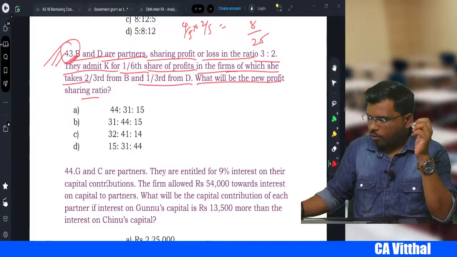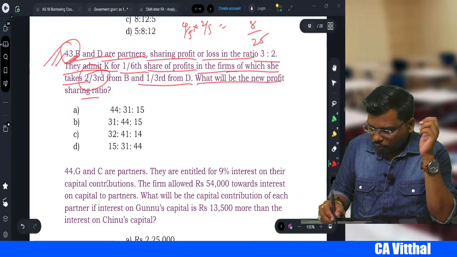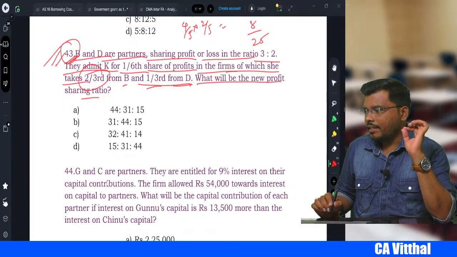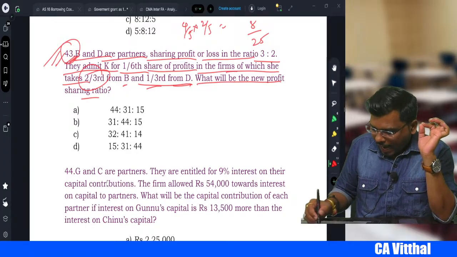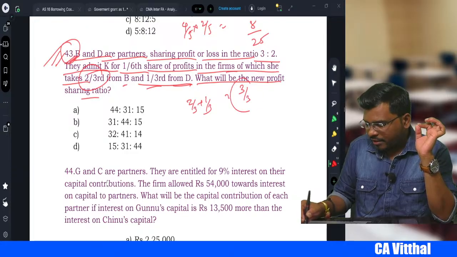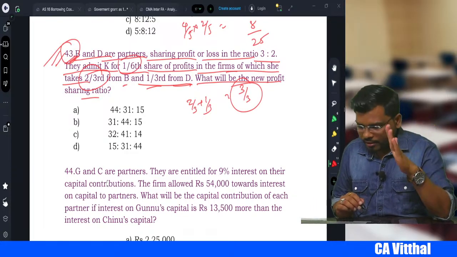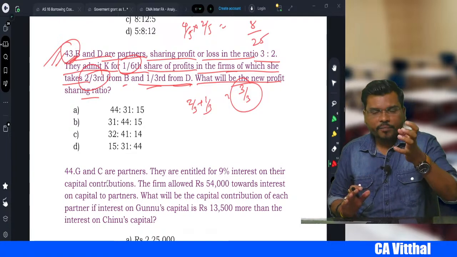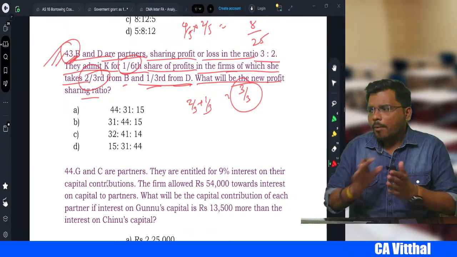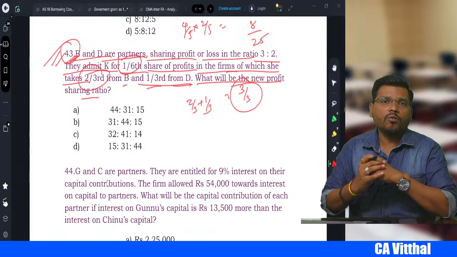So how to solve this, sir? It is very simple. Now 2/3, who has given, sir? B has given, and 1/3, who has given, sir? D has given. But if we add this 2/3 plus 1/3, it won't come to 1/6. It will be 3/3. Are you getting my point? Because K's aggregate, 2/3 plus 1/3, has to come to 1/6. But it is not coming to 1/6. Means we have to solve this sum differently, right?